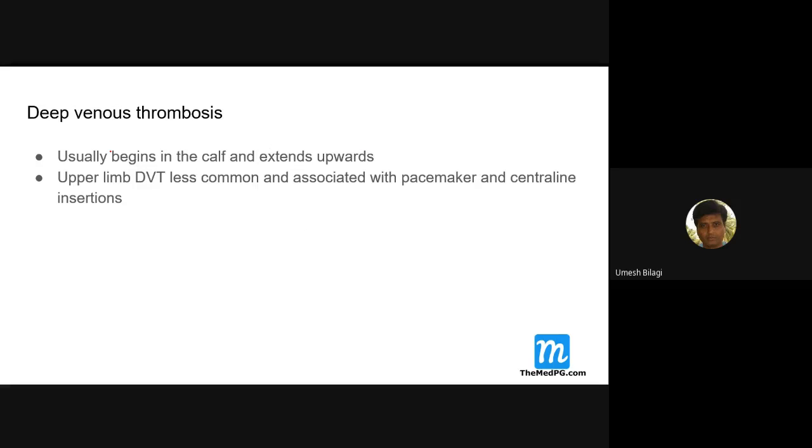I'll go to deep vein thrombosis now, which is very commonly associated with it. Most deep vein thrombosis happens in calf veins and extends upwards into femoral and iliac veins.